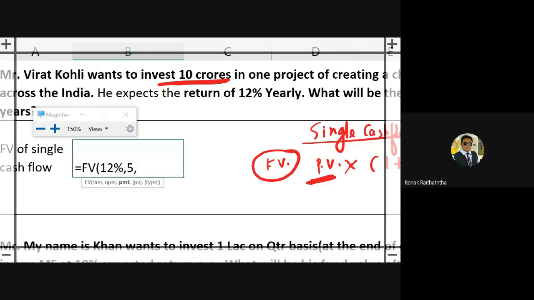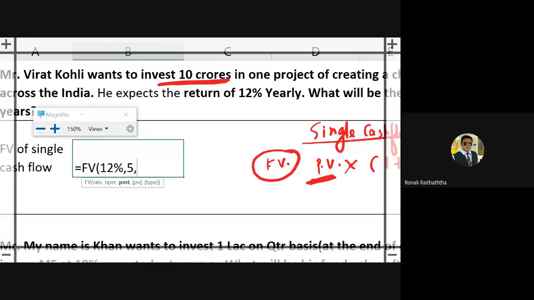PMT stands for the installment you are making on a periodic basis. Now here in this case, we are investing only one time. So in the formula syntax you have seen, either the PMT will be there or the PV will be there. If it is an annuity, then you will be using the PMT.